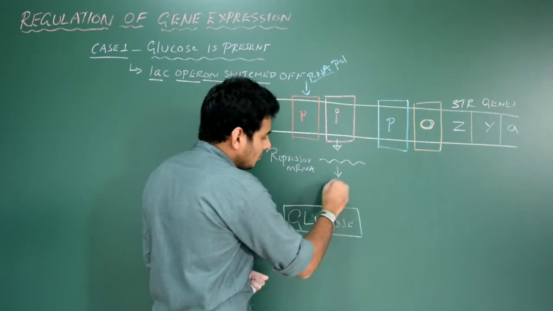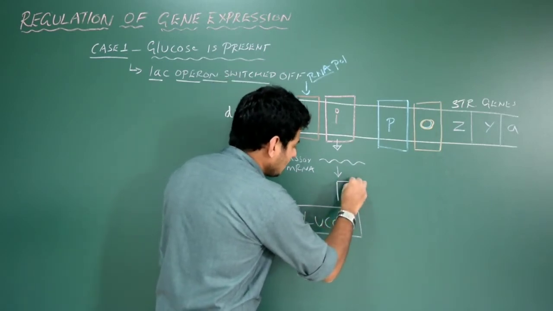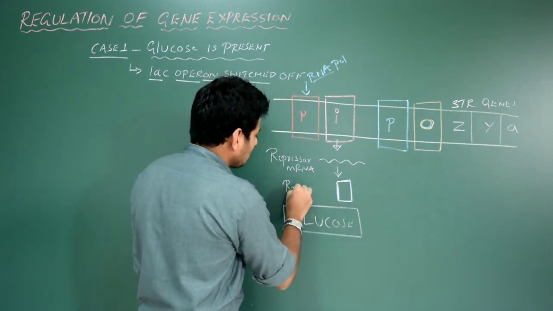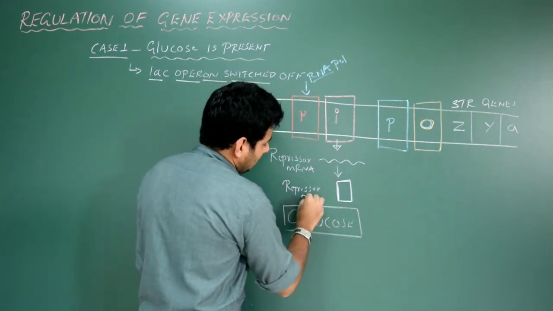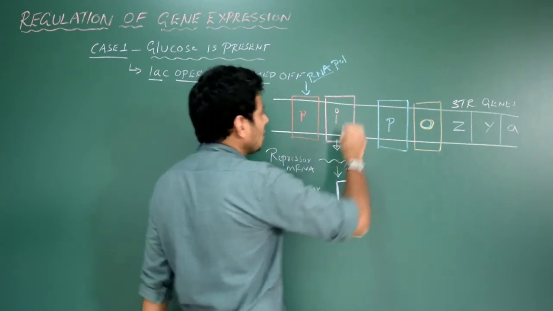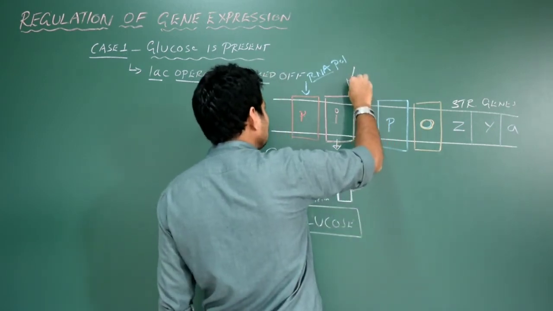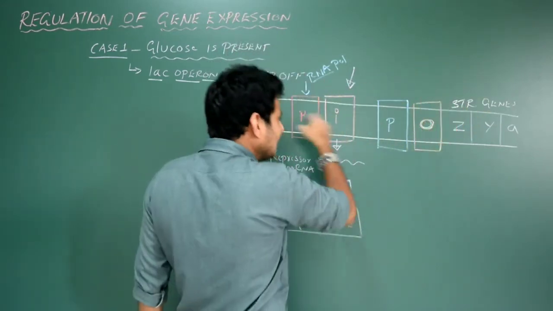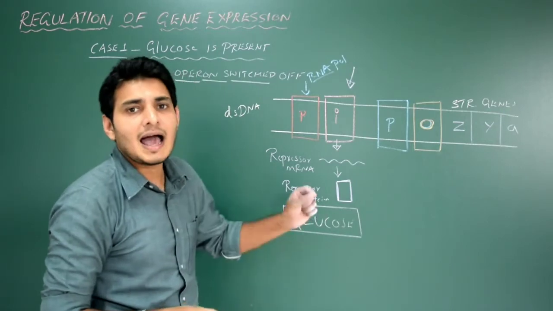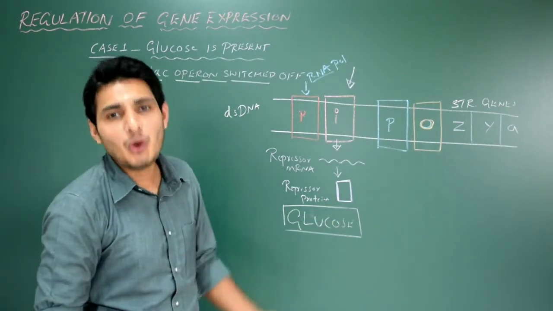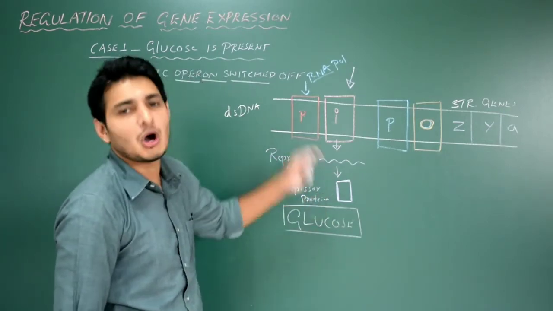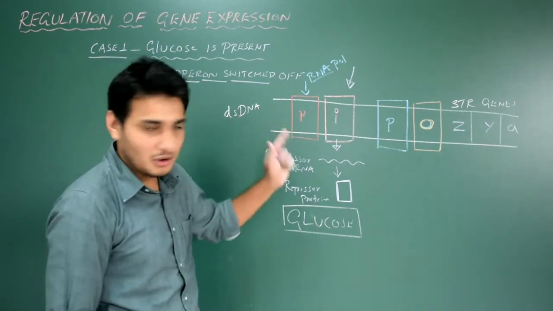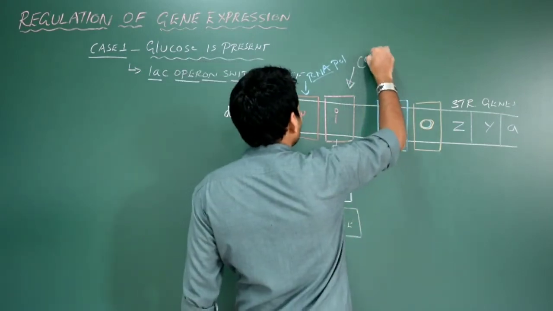So let me use the purple color itself. It's going to produce one protein, and this protein is called the repressor protein. Here I would like to add one point for your competitive examination. The gene I, the regulatory gene, is active 24/7, throughout, producing the repressor protein all the time in all prokaryotes. This is very important. Hence it is called a constitutive gene.